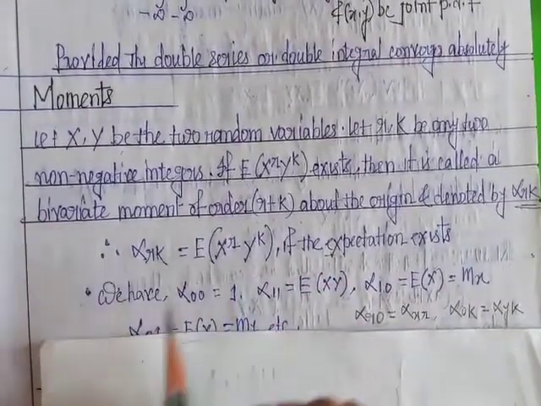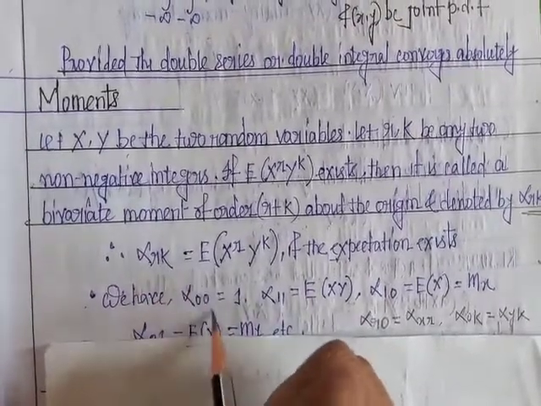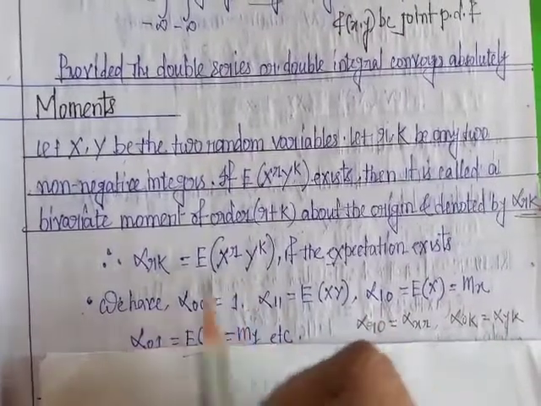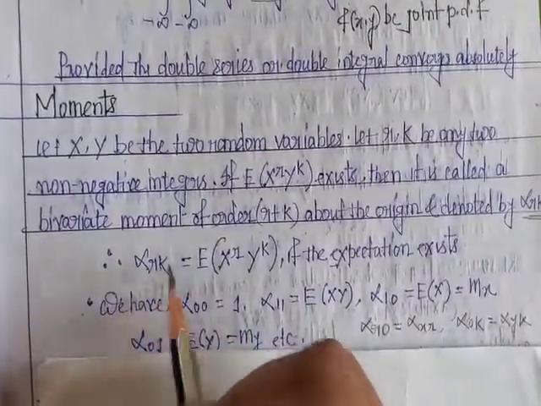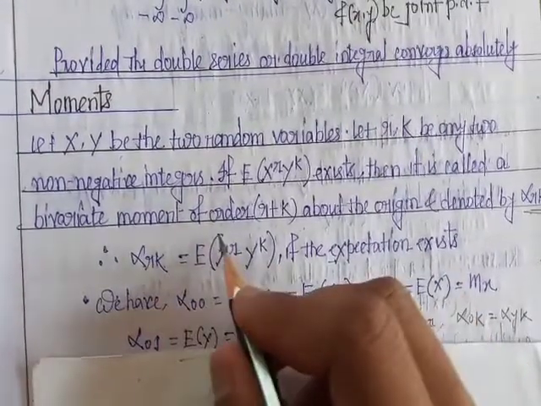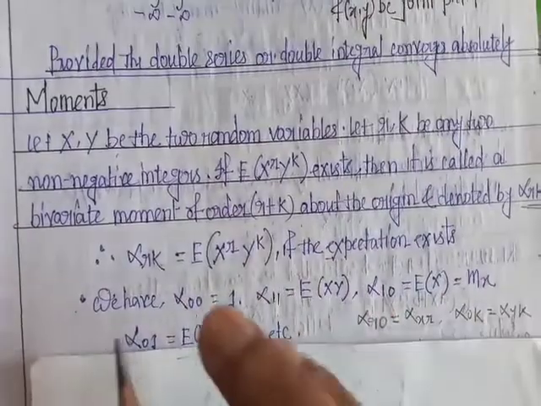From this result we get, if we put r equal to 0, k equal to 0, then alpha 0 0 equals 1. If we put r equal to 1, k equal to 1, then alpha 1 1 equals expectation of xy.